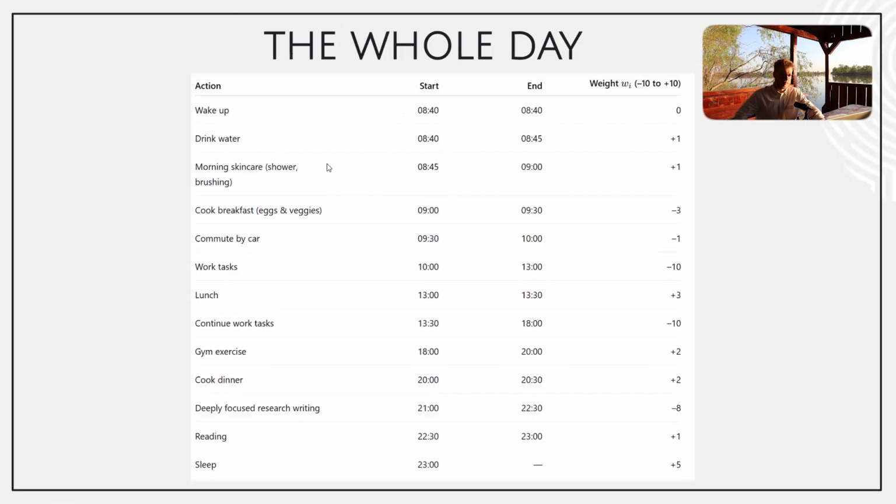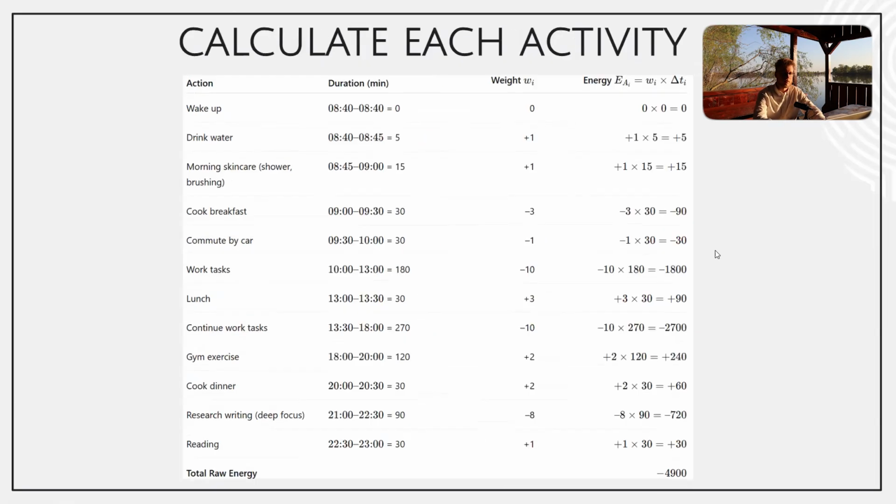It took none of our energy, but actually it took some, but doesn't matter. Next, we had some, let's say, skincare routine, and we felt relaxed and felt that we got some more energy to do things. Next, we cooked some breakfast, and it took some 30 minutes, and we actually spent some energy, let's say -3. Let's move to the work task. So we've been working for 3 hours, and it was -10, extremely hard, tough, stressful, and so on. Good. And if we move back to the sleep, while I was sleeping, we are resting, we are restoring our energy. Okay, good. So we will get the idea. Let's move to the next point.